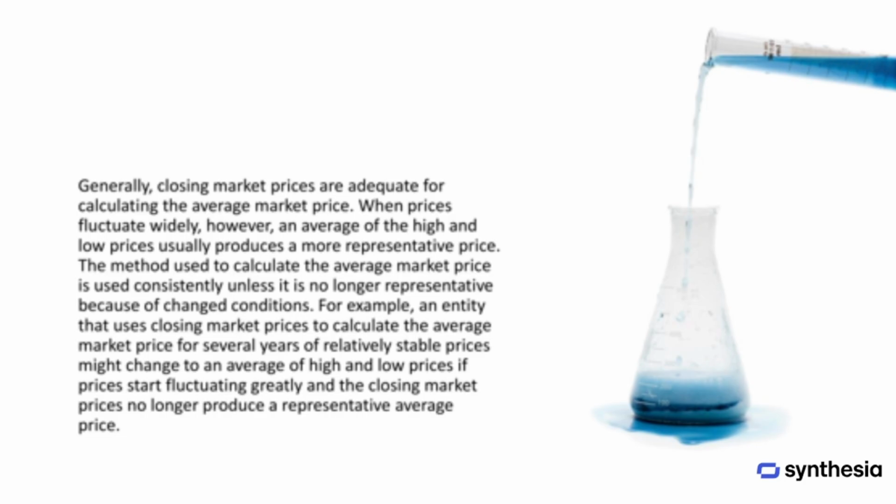In most cases, closing market prices are sufficient for calculating the average market price of ordinary shares. But when prices fluctuate significantly, using an average of the high and low prices during the period often gives a more representative figure. Whatever method is chosen, it should be applied consistently from one period to the next, unless conditions change and the method no longer provides a fair measure. For example, a company that has relied on closing market prices for several years during a period of stability may decide to switch to the high-low average method if market prices begin to swing sharply, since closing prices alone would no longer reflect a realistic average.